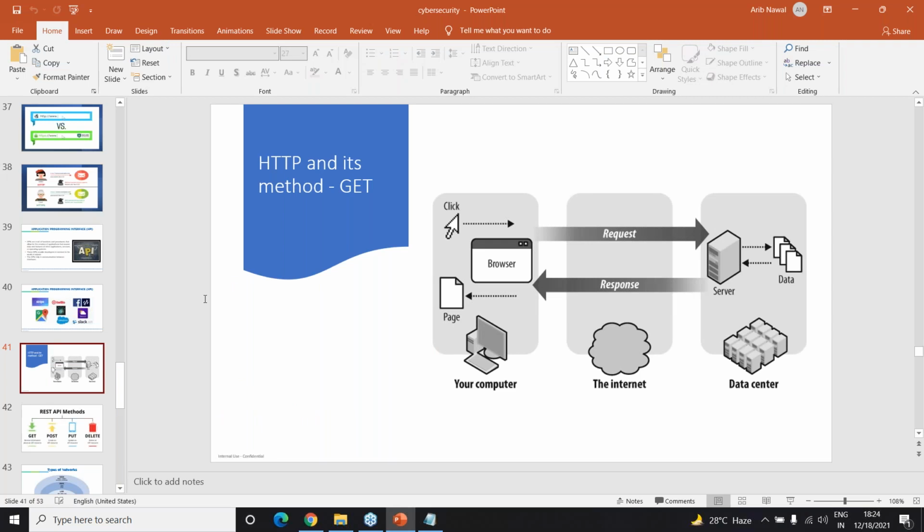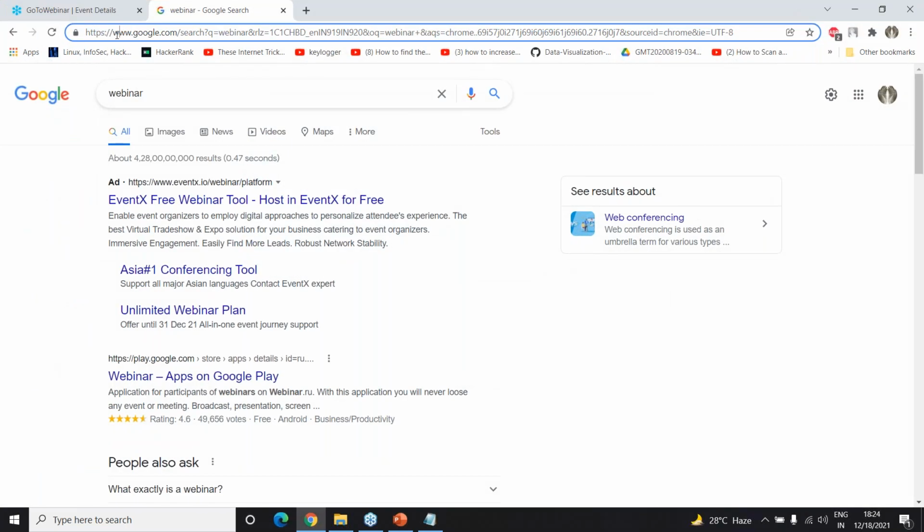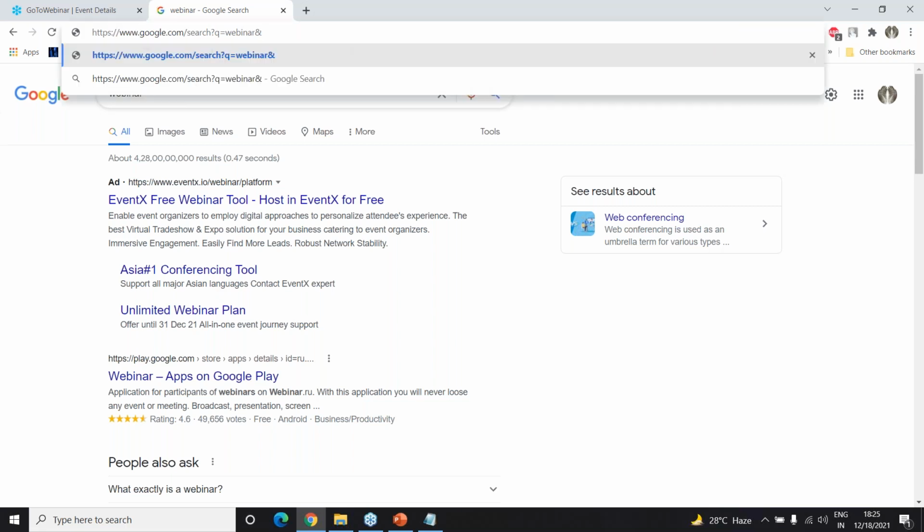There are four parts: the protocol, the domain name, the function, and then the parameters. This is the function, these are the parameters. Till here are the parts of your API. After that, whatever is there, I can just remove. Basically, this is telling it to search for this keyword on this Chrome browser. Source ID is Chrome. The format of the text used is UTF-8. Even if I delete this and press enter, it's going to give me the exact same output.